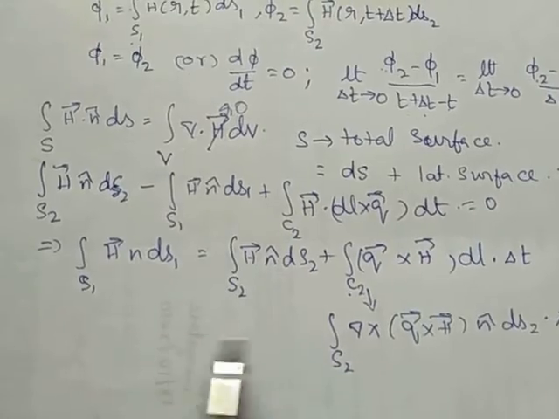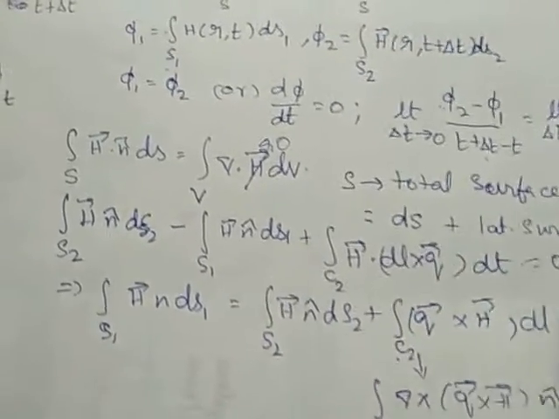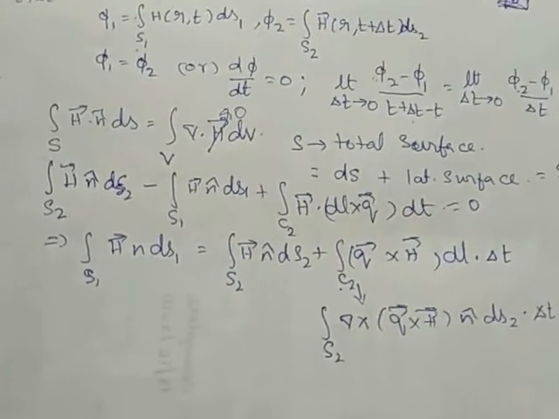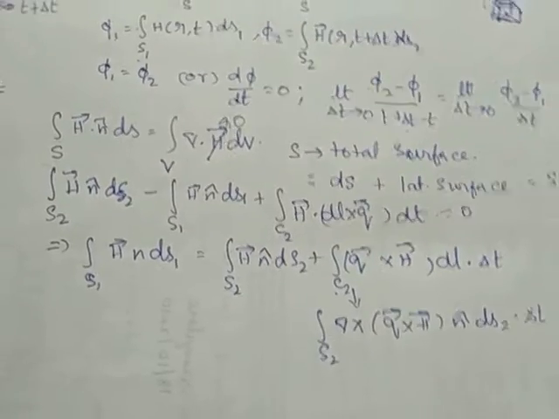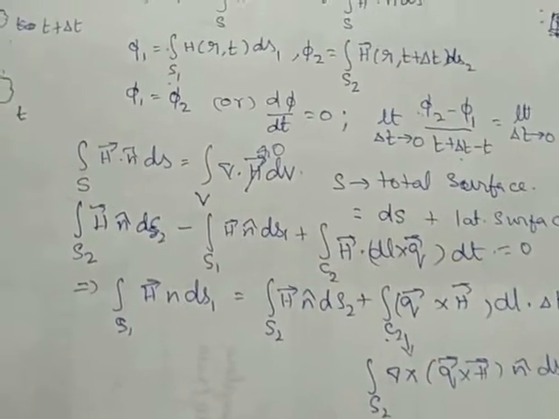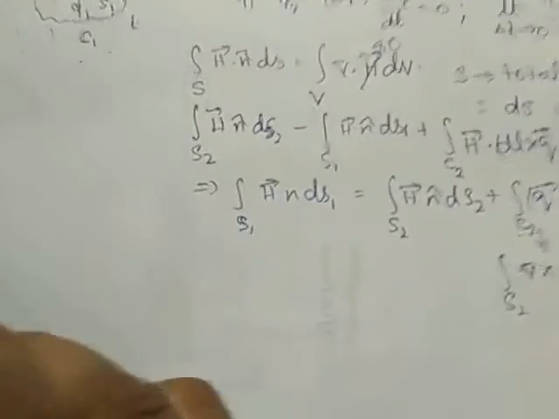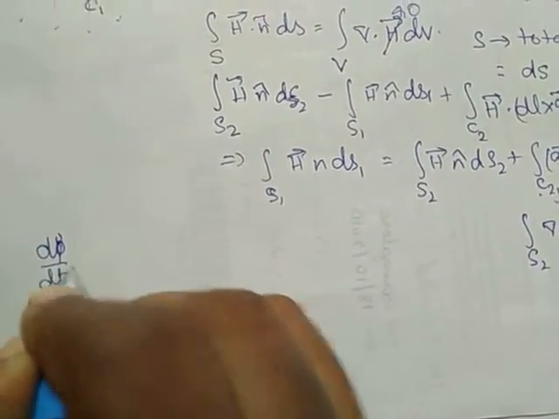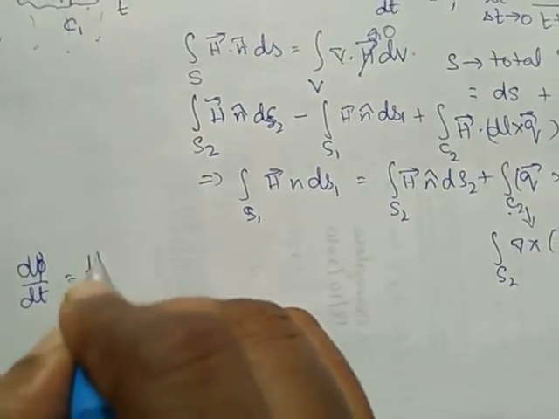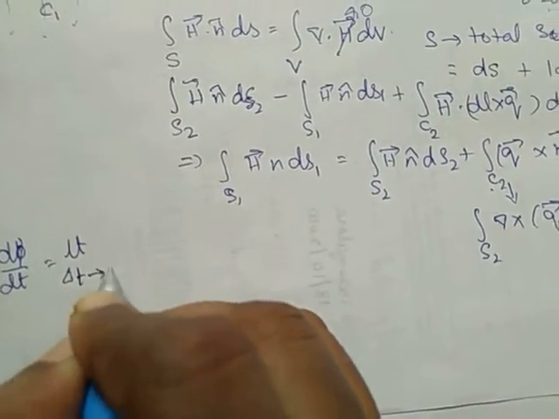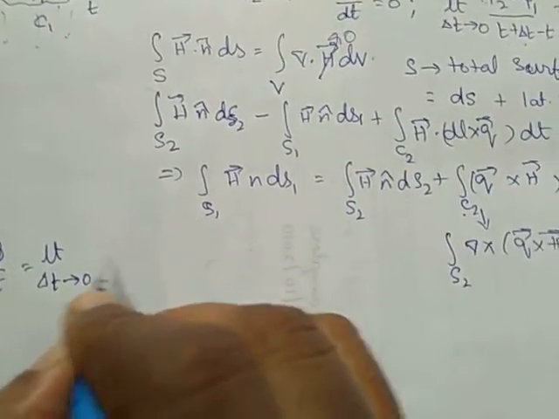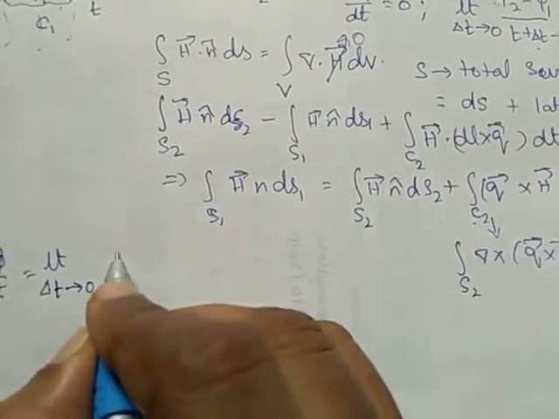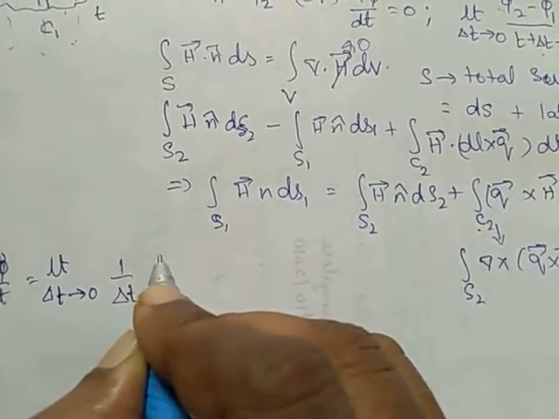Now, substituting this value in d phi by dt. So, what is d phi by dt? Limit delta t tends to 0, 1 by delta t of phi 2.